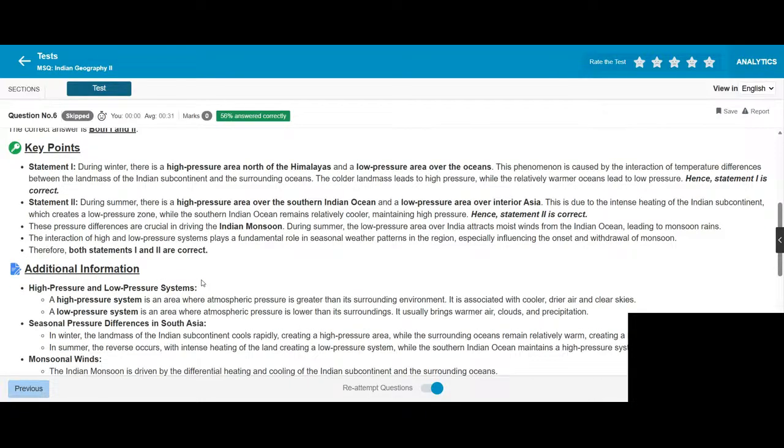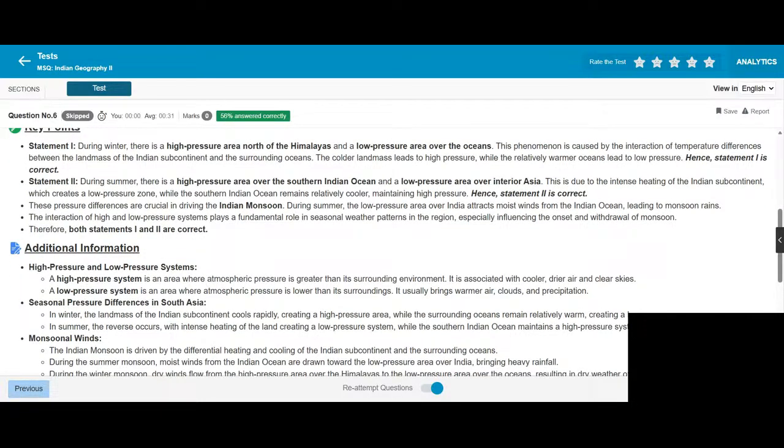Option 2 is correct. During winter, there is a high pressure area north of the Himalayas and a low pressure area over the oceans. This phenomenon is caused by the interaction of temperature difference between the landmass of the Indian subcontinent and the surrounding Asia. The colder landmass leads to high pressure, while the relatively warmer ocean leads to low pressure.